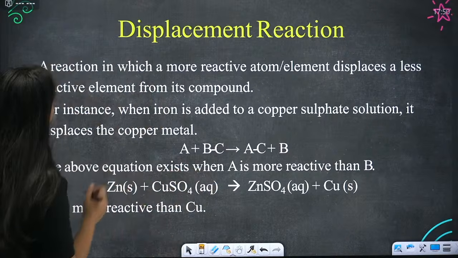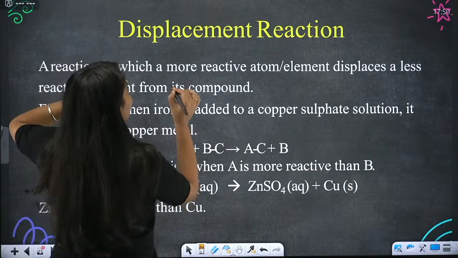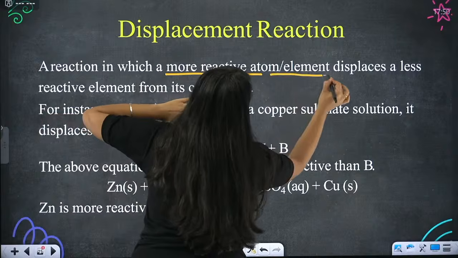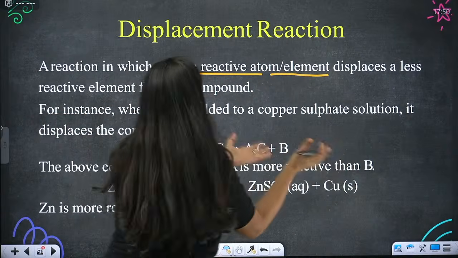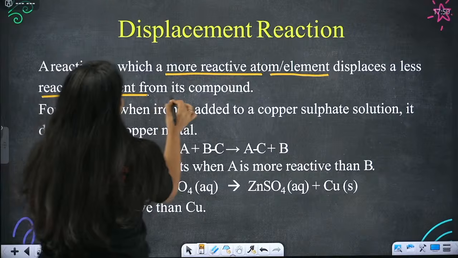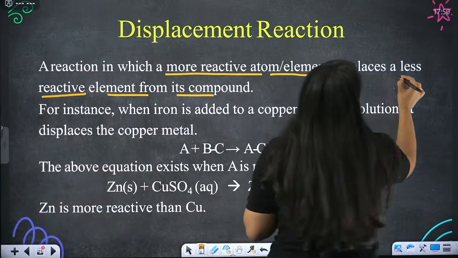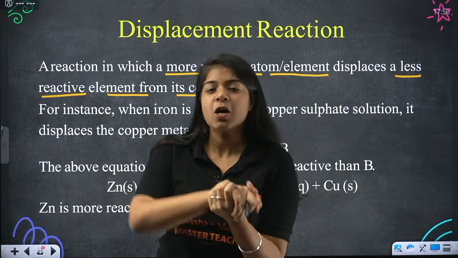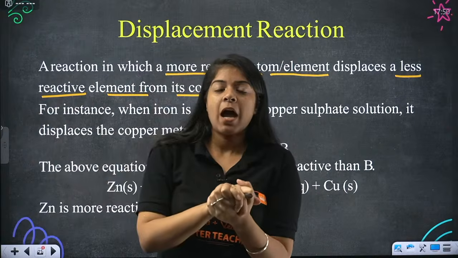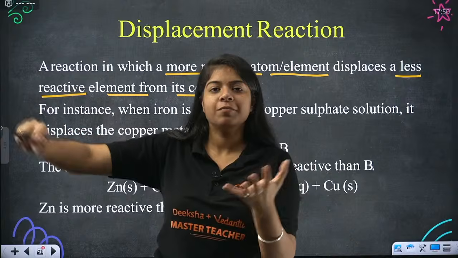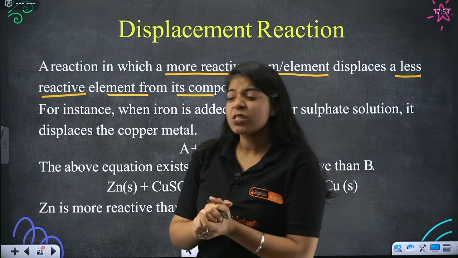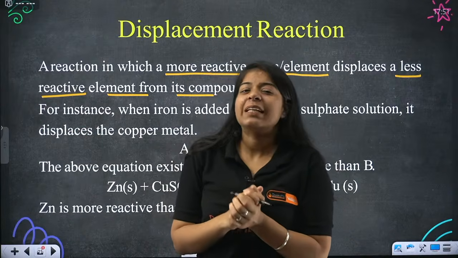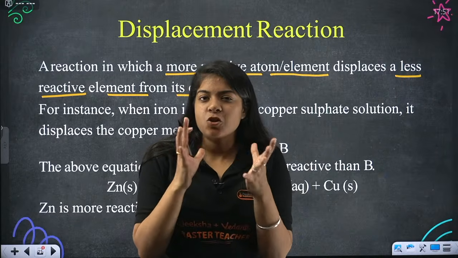A reaction in which a more reactive atom or element displaces a less reactive atom or element from its compound. So you and your best friend had a great bonding, some third person came and snatched your best friend away. That means your bond was a little less strong, right?